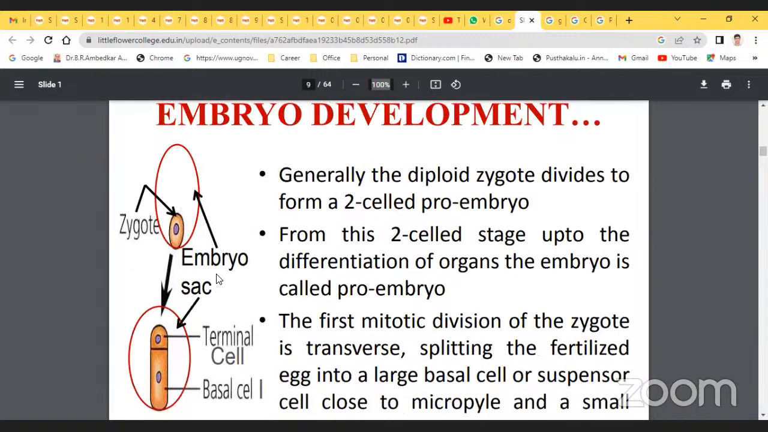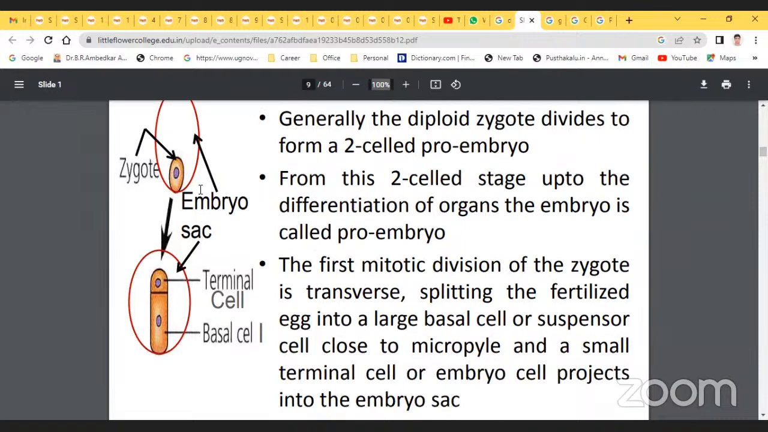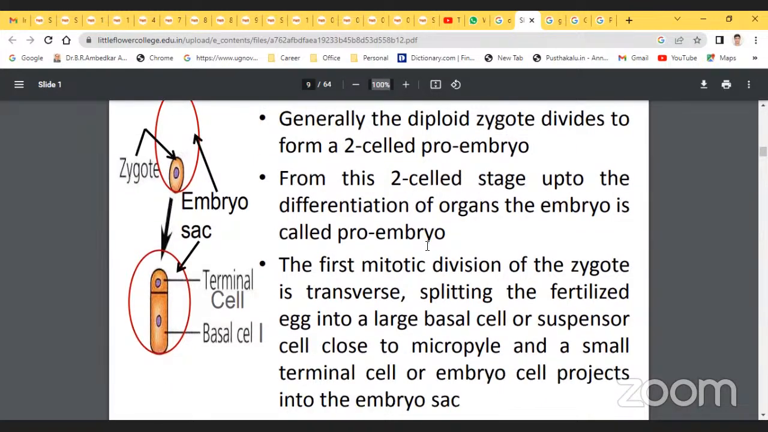So embryo development, how does it happen? Just see the diagram on the left side. This is the zygote, this is the embryo sac. These are the terminal cell, the apex cell, and the lower part is the basal cell. Generally, the diploid zygote divides to form a two-celled pro-embryo. From this two-celled stage up to the differentiation of the organs, the embryo is called the pro-embryo.